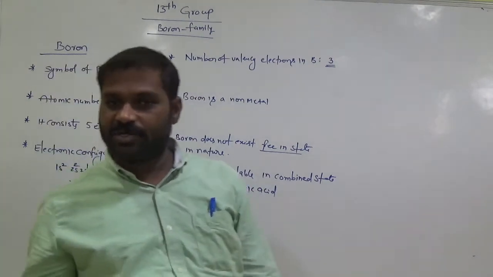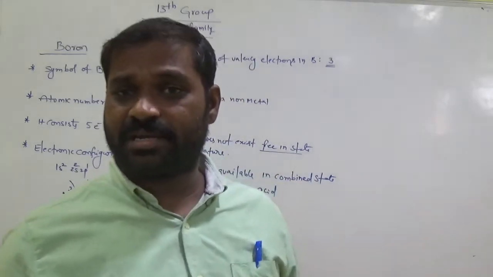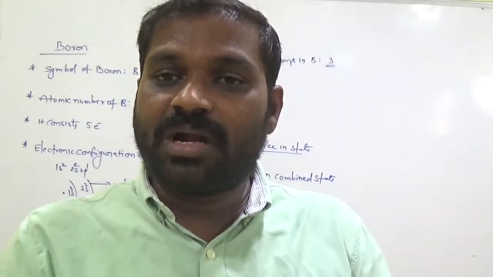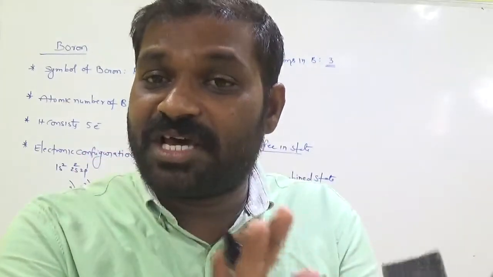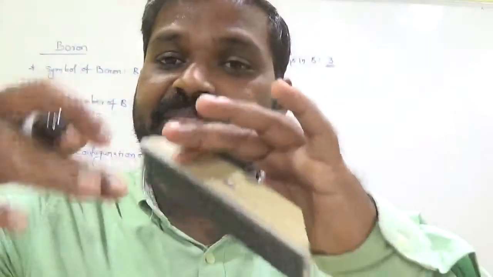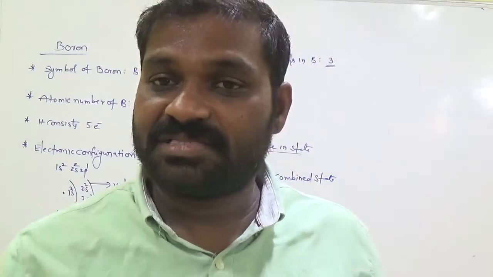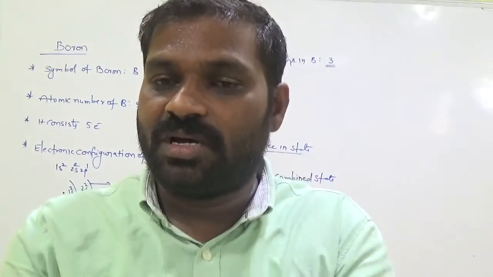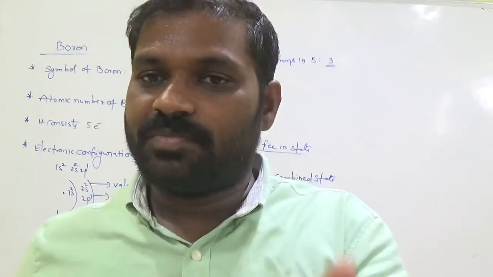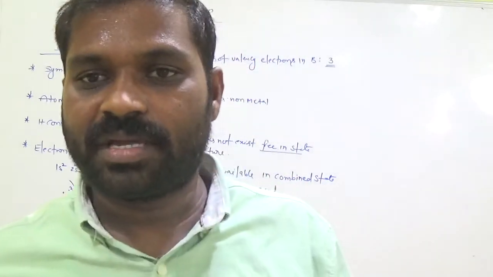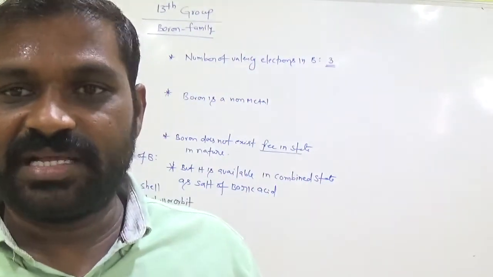For example, B2O3, boric anhydride, boron is there. Another one is boric acid, H3BO3. So boron does not exist freely in nature, but it is in the combined state. That means it interacts with other elements, other atoms, and can make compounds. Suppose in B2O3, boron is there or not? Yes, B2O3 is one of the compounds of boron. So boron individually does not exist in nature.